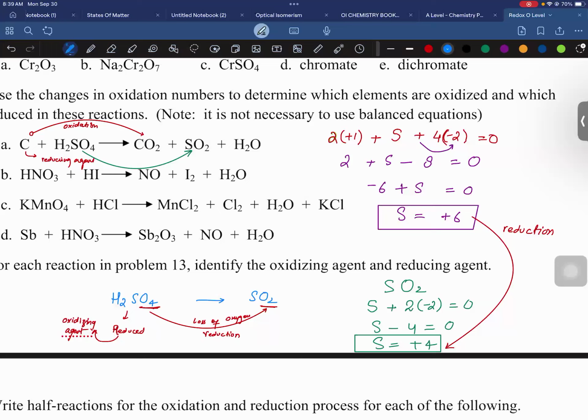Now I'm going to the second equation: HNO3 plus HI gives I2. This is the loss of hydrogen. And the loss of hydrogen is oxidation.